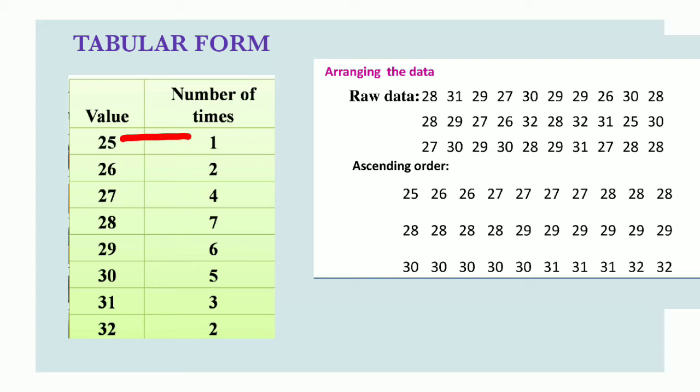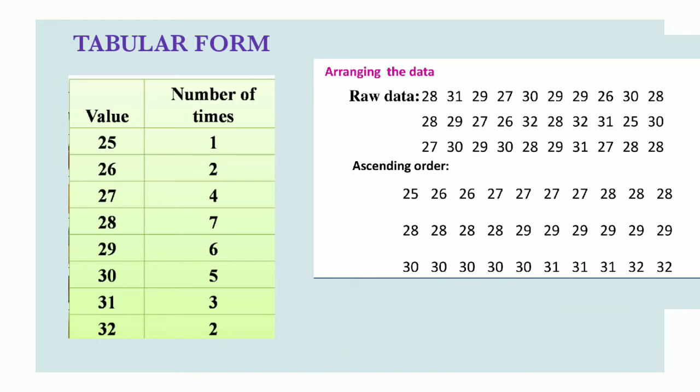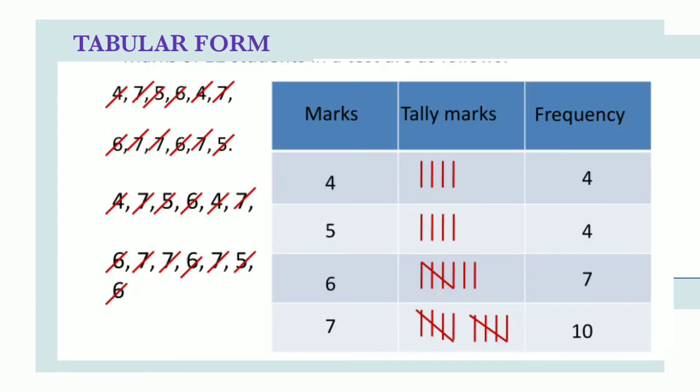Only one time, so we write 1 in the second column. 26 how many times? 2 times, so we write 2. 27 4 times. 28 7 times. 29 6. 30 5, 31 3, and 32 2 times. So the second column is known as frequency of the data. So this is the tabular form of the given data.